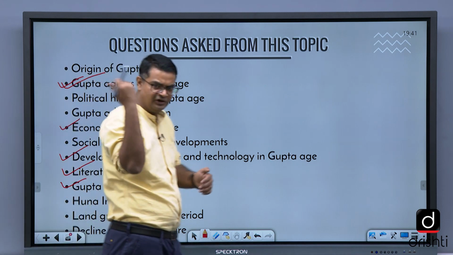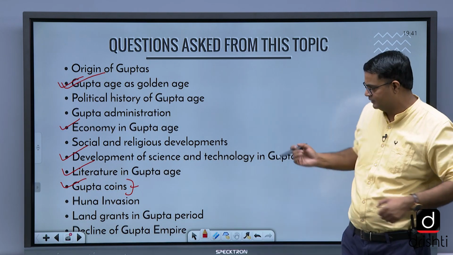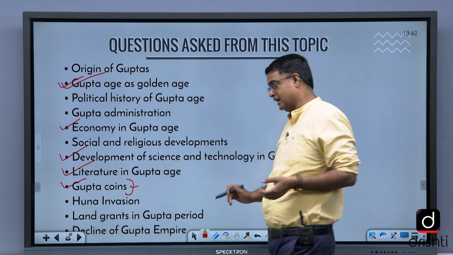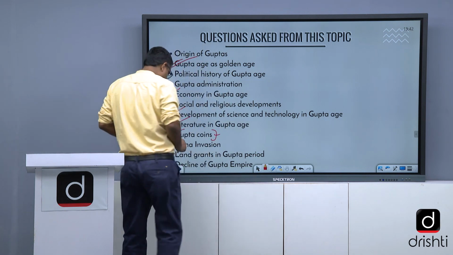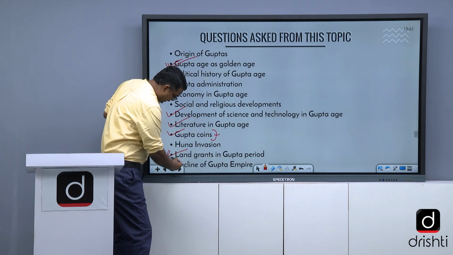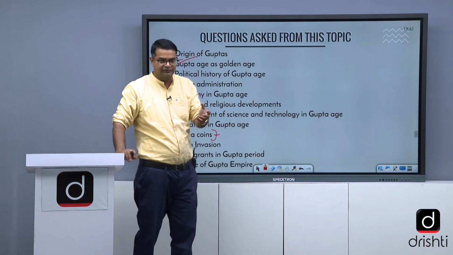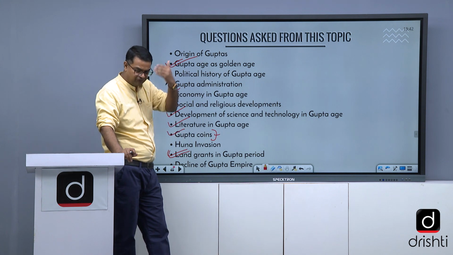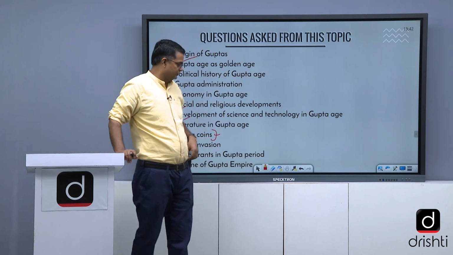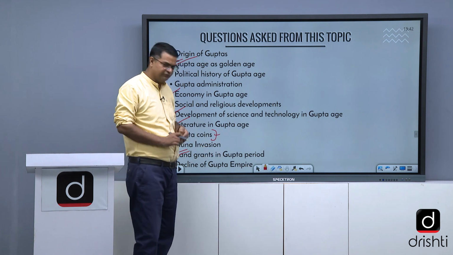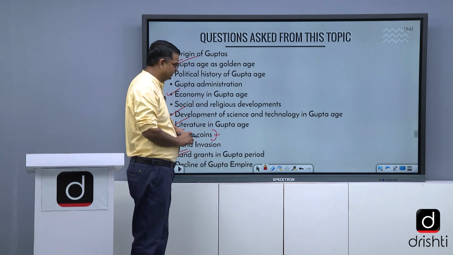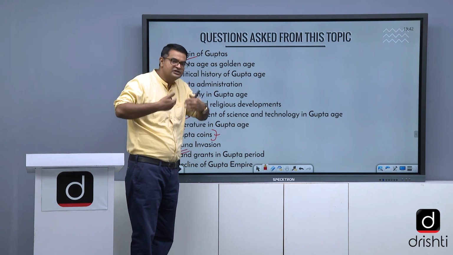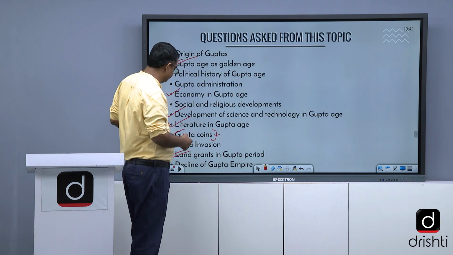The Huna invasion, that is the foreign invasion. Again, the invasion became a very important reason for the decline of the Guptas. The land grant, a few years back also, the kind of land grant was asked. What are the names, what are the terms: Devadana, Brahmadeya, all these kinds of land grants, which further gave rise to feudalism. Then the reason for the decline of the Gupta Empire, because of the decline of trade and the emergence of feudal trends, I will discuss with you in the class when I teach the topic.